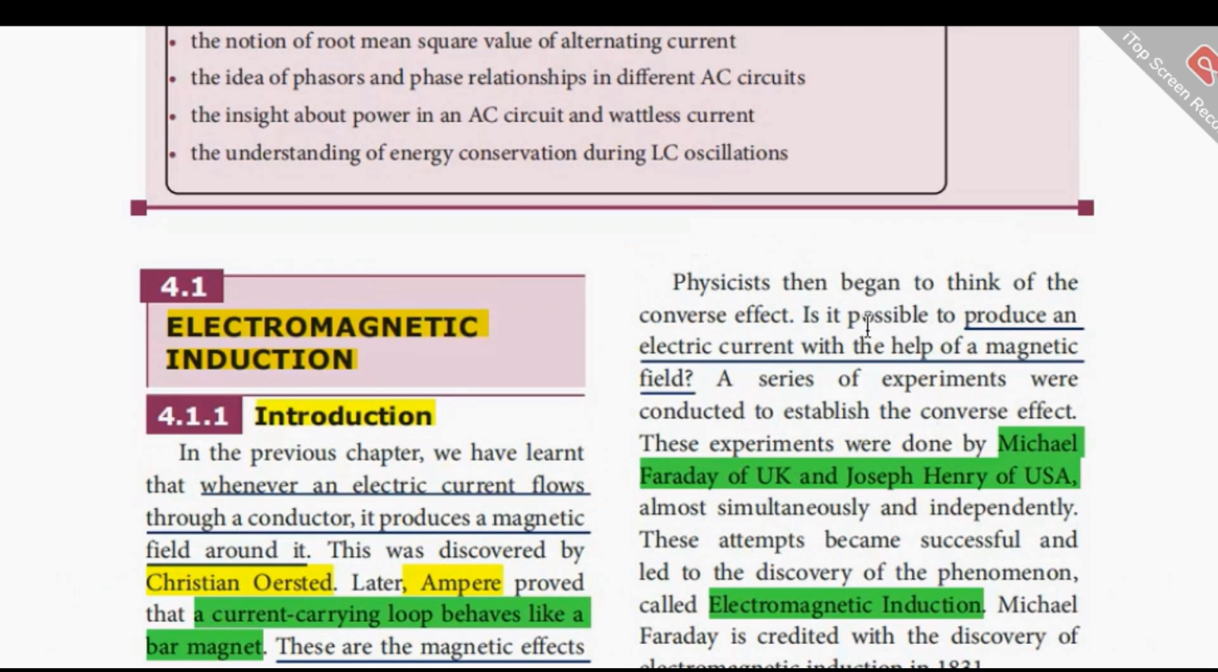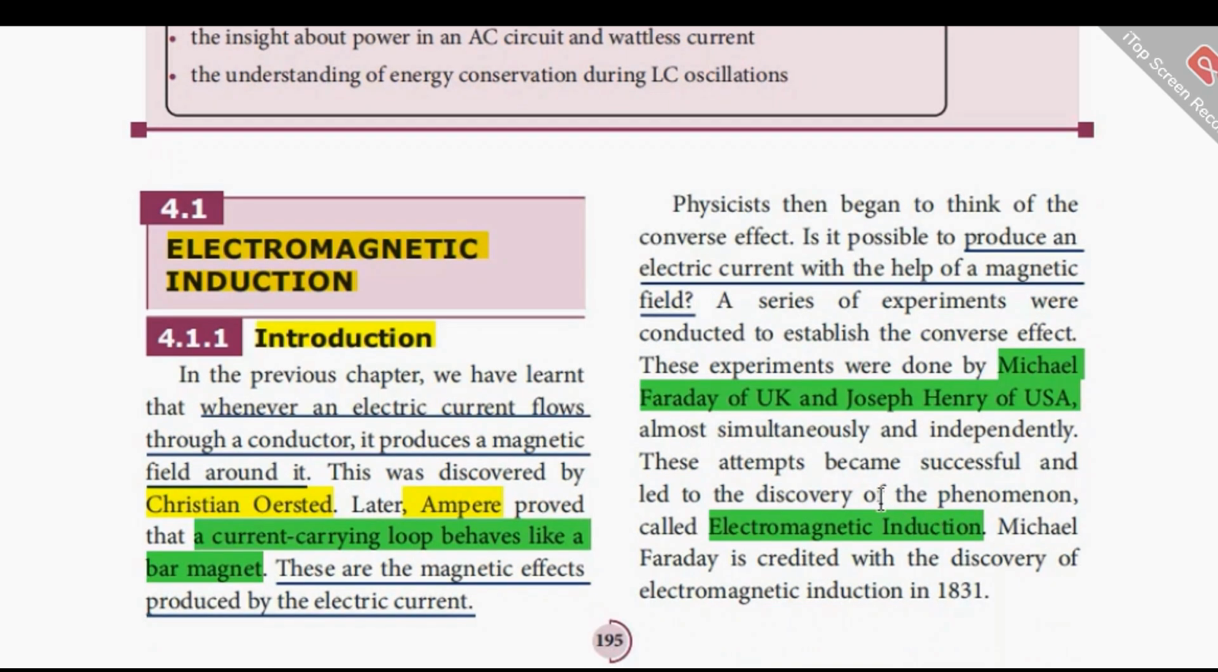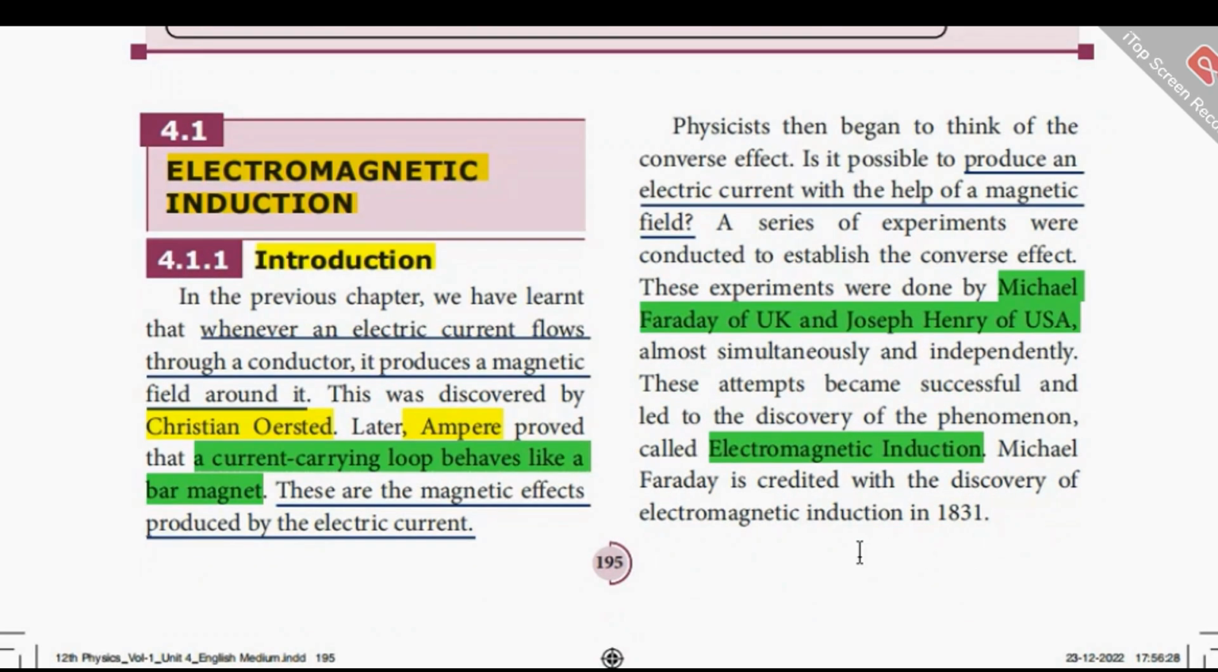Then the physicists began to think of a converse effect. Can we produce an electric current with the help of a magnetic field? A series of experiments were conducted to establish the converse effect. These experiments were done by Michael Faraday and Joseph Henry, almost simultaneously and independently. These attempts became successful and led to the discovery of the phenomenon called electromagnetic induction. Michael Faraday is credited with the discovery of electromagnetic induction in 1831.